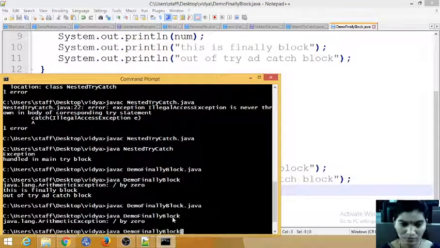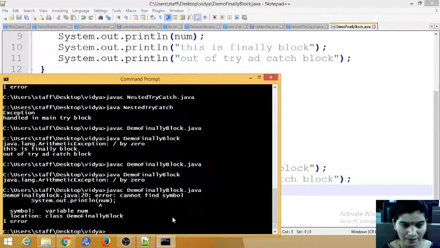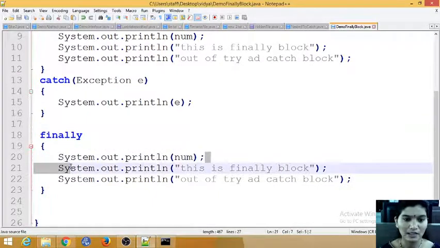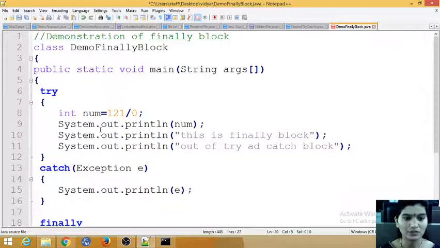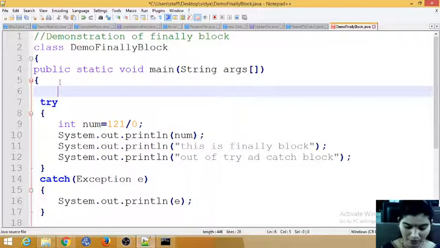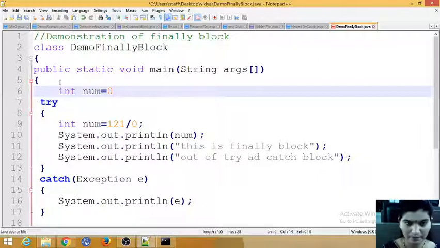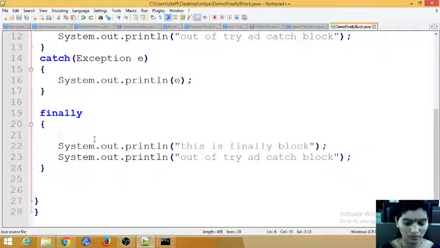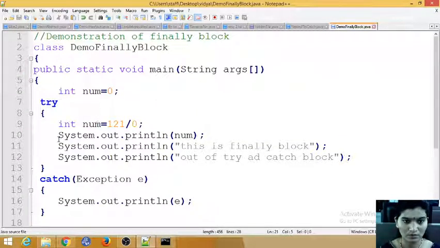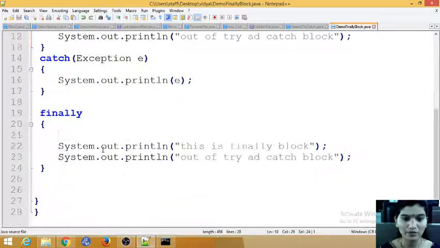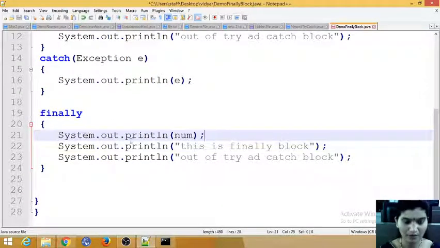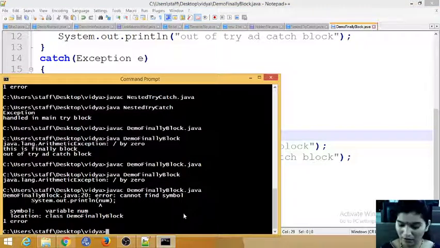So now compile again. The variable num, cannot find the symbol. So finally is outside the scope of the variable, that's why it's showing the error. So in main, you just declare the variable number equal to 0. So now you can print this line here. Okay, so now compile again.